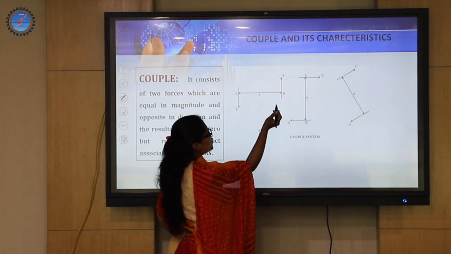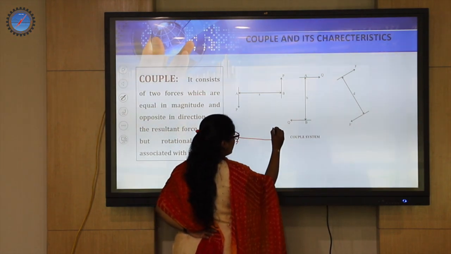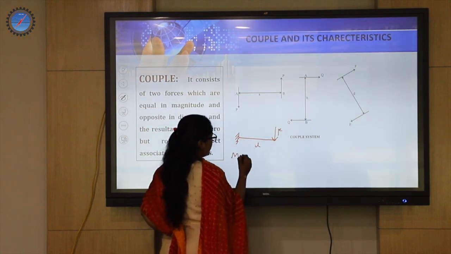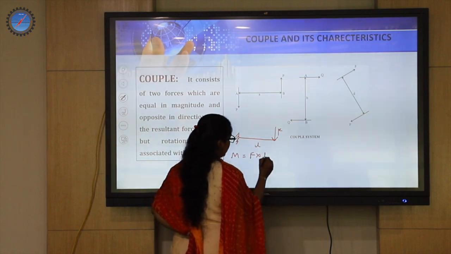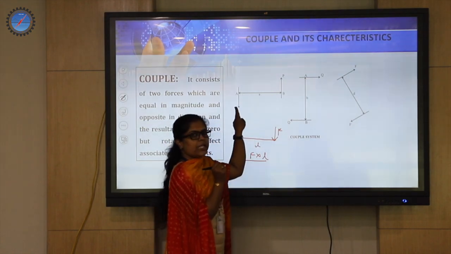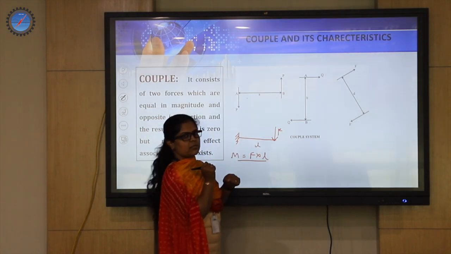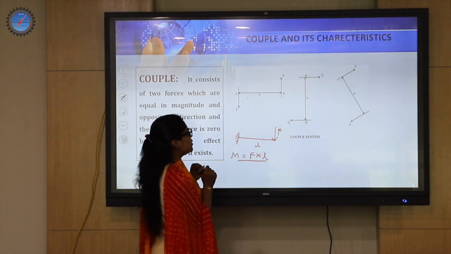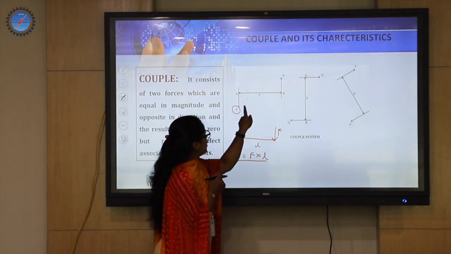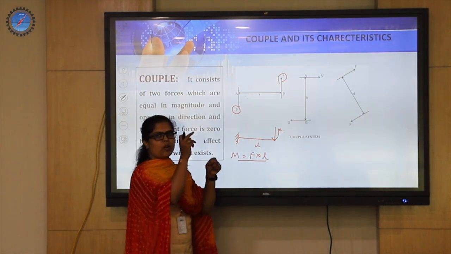For a moment to generate, you need at least one fixed point, some distance should be there, and there will be only one force. Clear? So if you want to calculate the moment, you make it F into L. It's very clear. But here, we have two forces of equal intensity separated by a distinct distance, correct? Let us assume right now we have A as the distance between the two forces, and these two forces must both be of the same magnitude but in opposite direction.